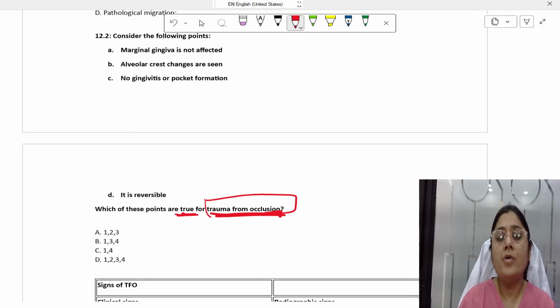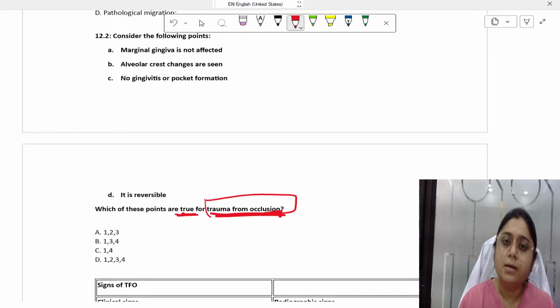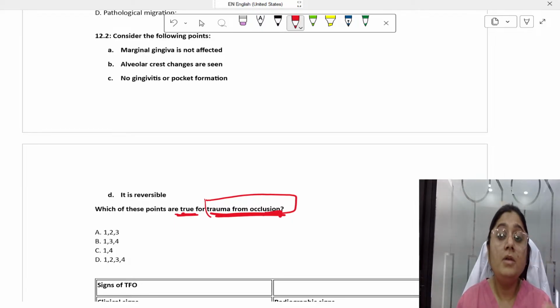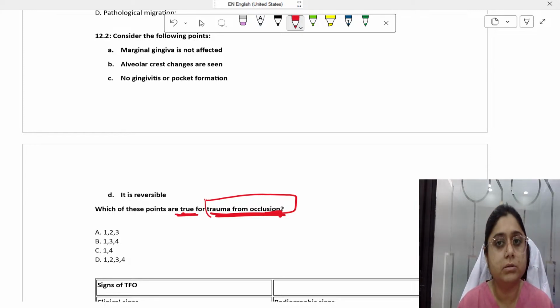In secondary trauma from occlusion, the occlusal forces are normal only, guys. But because of bone loss, and bone is the base of the tooth, supporting the root of the tooth, the load bearing capacity of the tooth is decreasing, right? So the normal forces are also perceived as heavy or traumatic forces by the tooth.